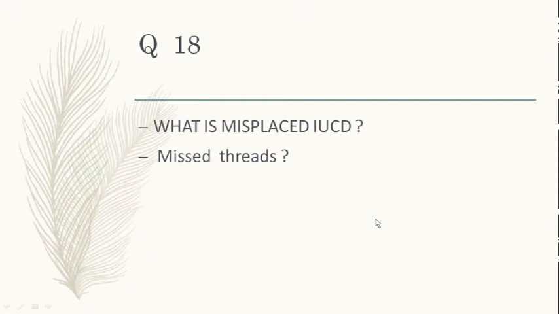Now, what is a misplaced IUCD and what is the importance of missed threads? She has already told you, just repeat it. So what is a misplaced IUCD? Give 4 or 5 conditions where you cannot find the threads. You are doing a per speculum examination, you ask her to come again, and now you see that there are no 2 threads which you have left behind 3 to 4 centimeters at the level of the externals. What could be the possibilities?